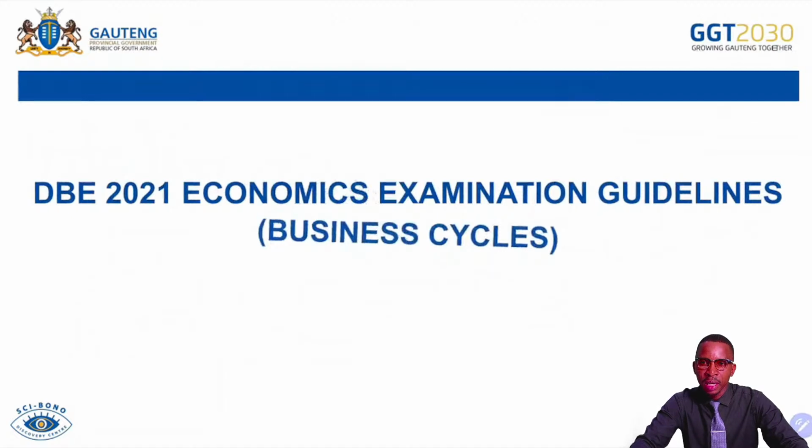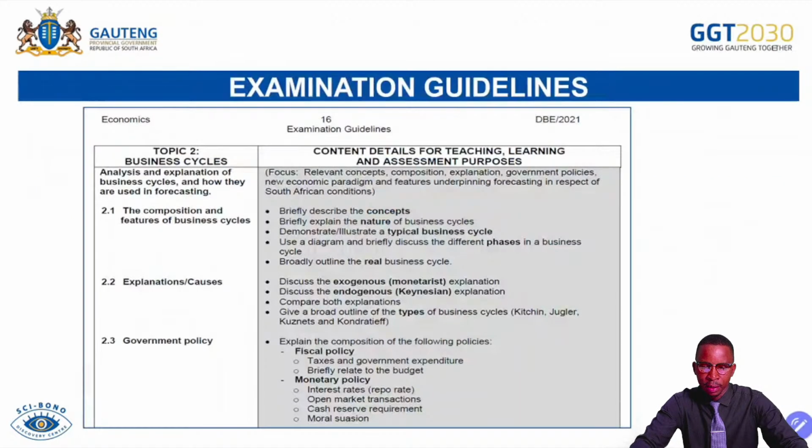Today we are on the business cycle, so I will talk about the exam guideline that is focusing on the business cycle. So here we go. Under this topic, which is topic number 2, remember it's a part of macroeconomics, which is our paper 1. I think more information will be given to you when we go for maybe June exam and preparatory exam, because that's when we'll be having paper 1 and paper 2. For now, term 1 is what we call the March control test, as well as SPA for term 1.